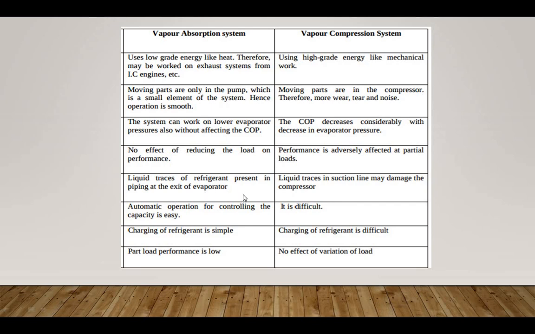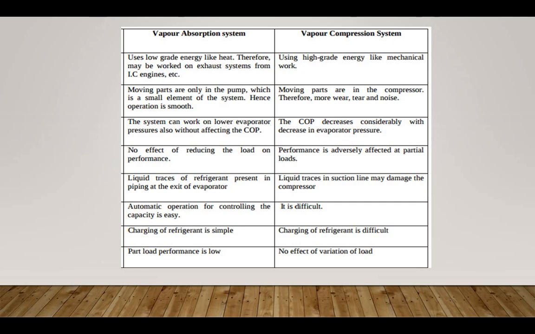Liquid traces of refrigerant may be present in the piping at the exit of the evaporator, and liquid traces in the suction line may damage the compressor. So charging of refrigerant is difficult in the vapor compression system, but very simple in the vapor absorption system. Automatic operation for controlling the capacity is also easy in the vapor absorption system, and part load performance is low in the vapor absorption system, and there is no effect of variation of load in the vapor compression system.